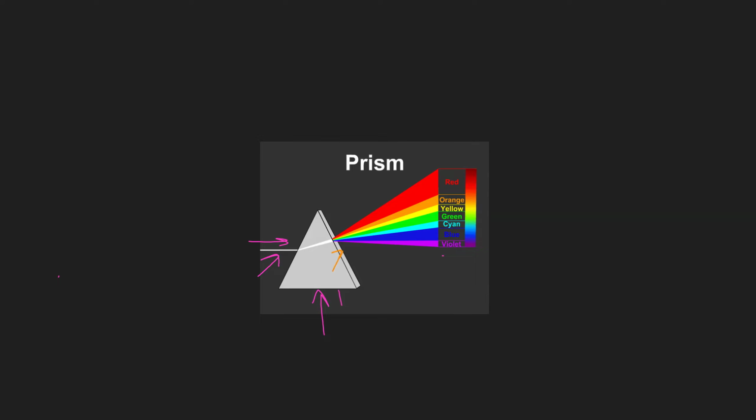The white light is going to be dispersed into its main 7 colors, which are red, then orange, then yellow, then green, then cyan, then blue, then violet. These are the 7 colors that the white light has.